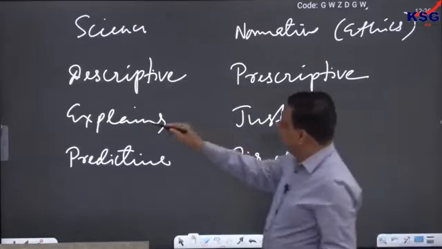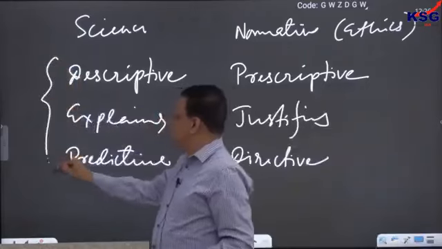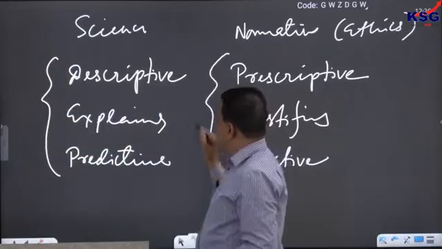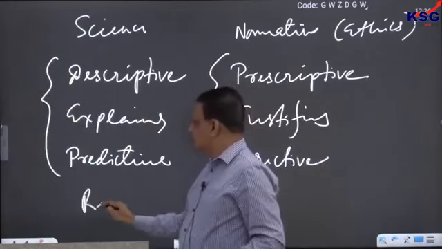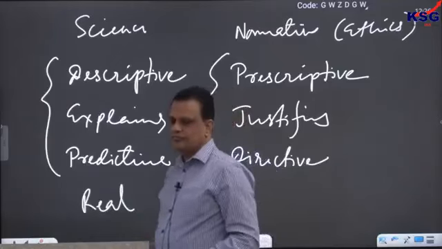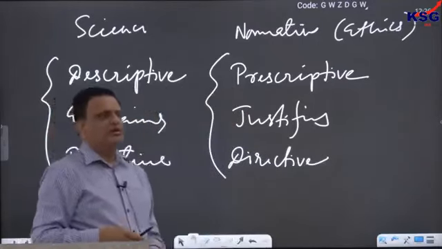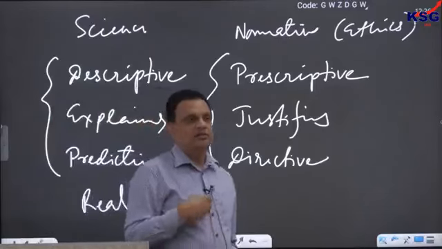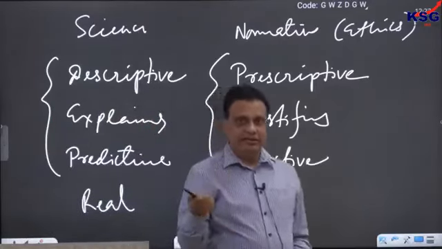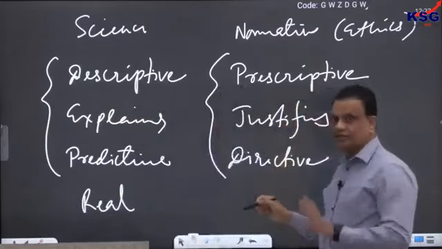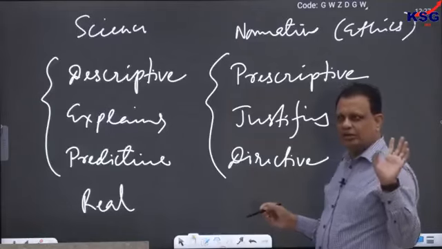If you look at these three fundamental differences between science and morality, you can see that science is mostly concerned with the real world: describing the real event, explaining it, predicting it. Ethics, on the other hand, is not essentially about a real world or real event.